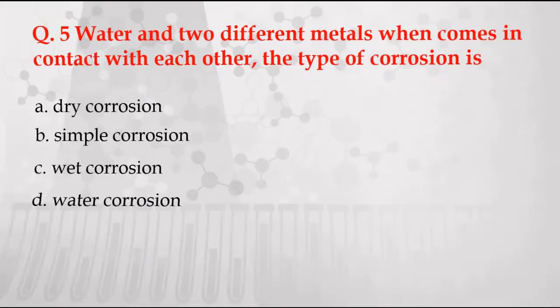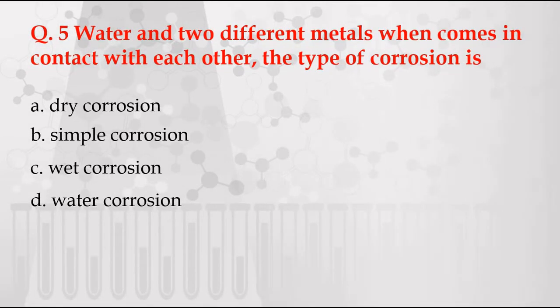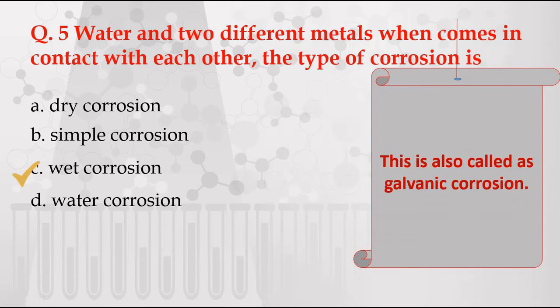Next question. Water and two different metals when comes in contact with each other, the type of corrosion is, the options are given: A. Dry corrosion, B. Simple corrosion, C. Wet corrosion, D. Water corrosion. The correct answer is wet corrosion, because these are the three important things which are required to set wet corrosion, that is water and two different metals. This is also called as galvanic corrosion.